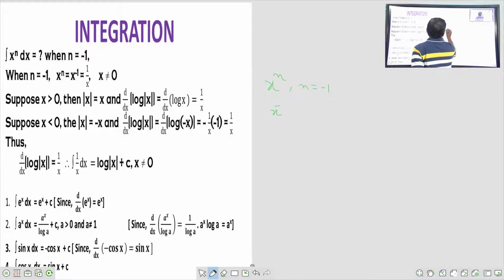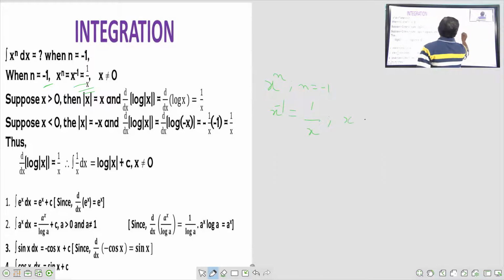We get x to the power of minus 1. In place of n we are putting minus 1. So x to the power of minus 1 is equal to 1 by x.